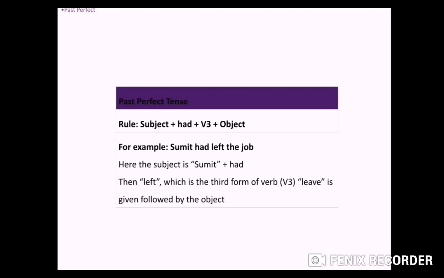For example, Sumit had left the job. Sumit is your subject, had for past, left is your third form of verb: leave, left. The job. So with the help of this helping verb had, we have identified that this sentence is in past perfect tense, because left is second form of verb also and third also, and if we use had, then left has been used here as third form of verb.